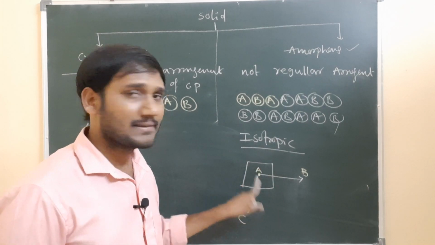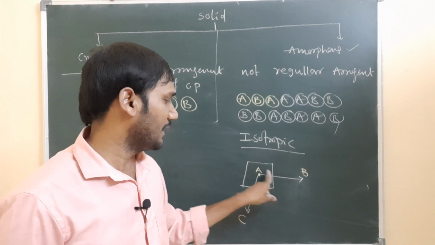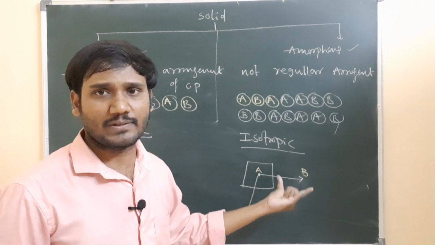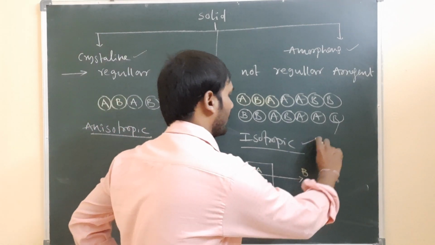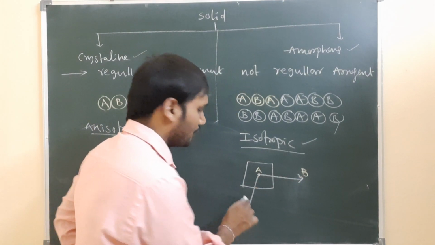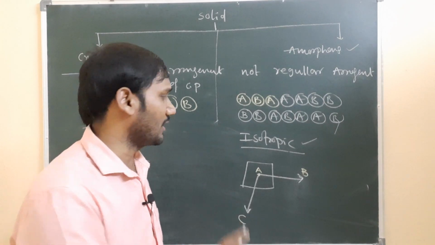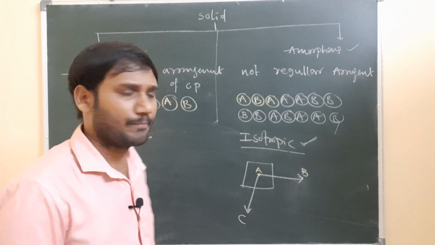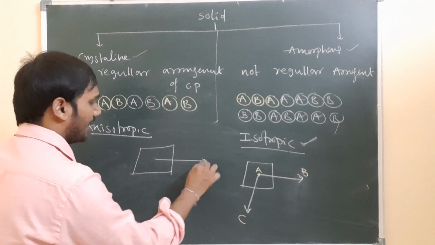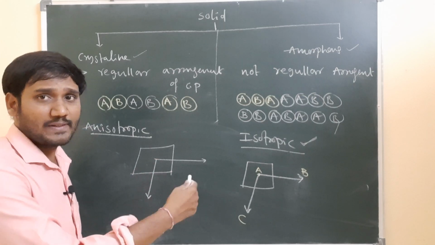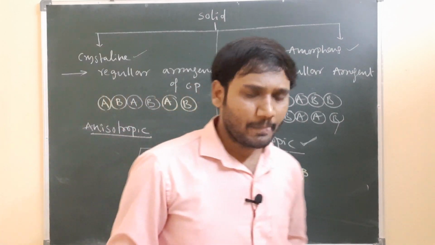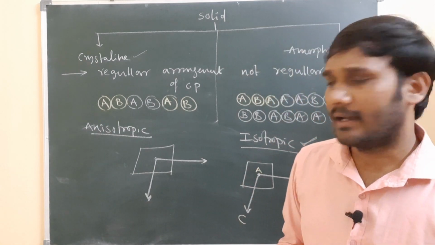Isotropic nature means in a solid, two different directions are taken, the AB direction and the AC direction. If the physical properties of the substance are the same in the two different directions, such nature we call isotropic. And for anisotropic, taking the same solid, the physical properties in the AB direction and in the AC direction are different, like melting point, refractive index, or maybe density.